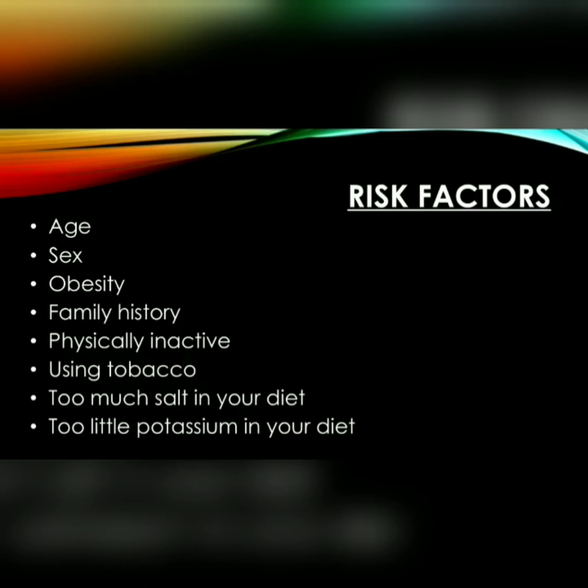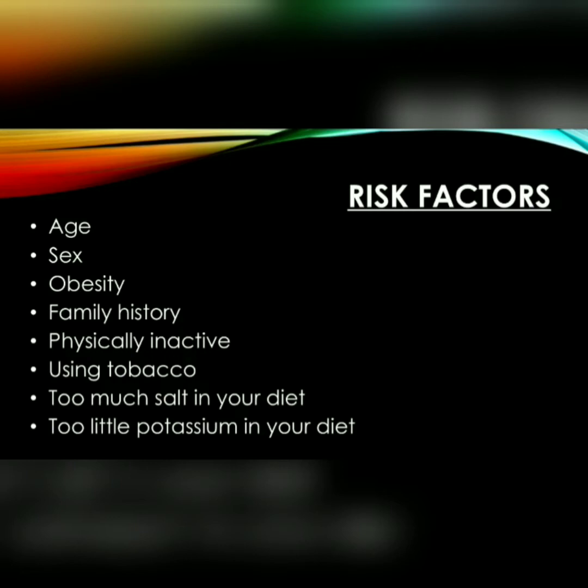Sex. In females before menopause, systolic blood pressure is 4 to 5 mm of mercury less than that in males of same age. After menopause, systolic blood pressure is 4 to 5 mm of mercury more than males of same age.